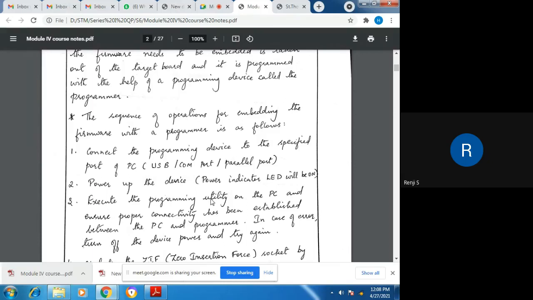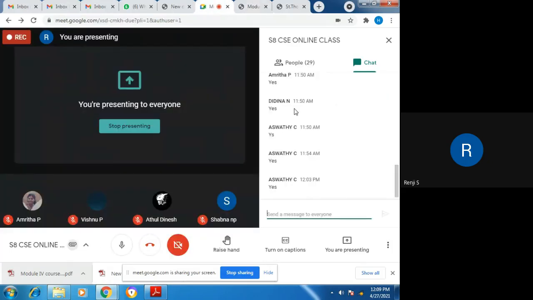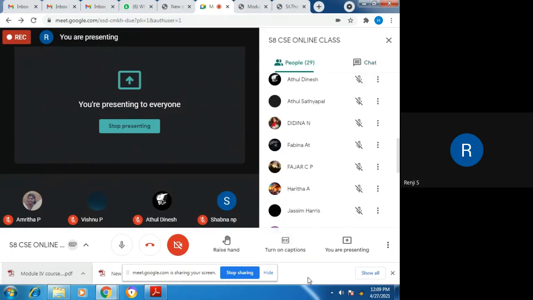Now power on the target board, and you can test whether the desired functionalities are met by the firmware which we have just embedded into it. Now suppose there is an error, what should be done? Suppose there is an error in that firmware which I had, what should we do?